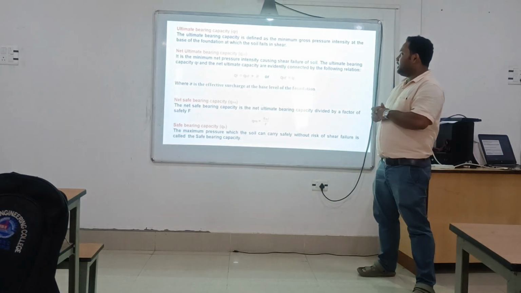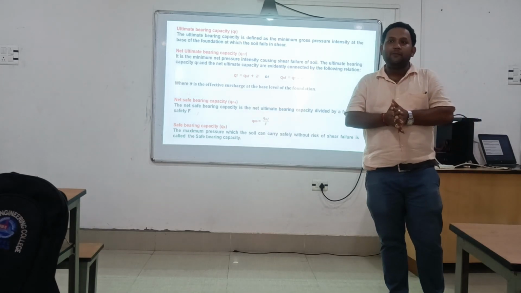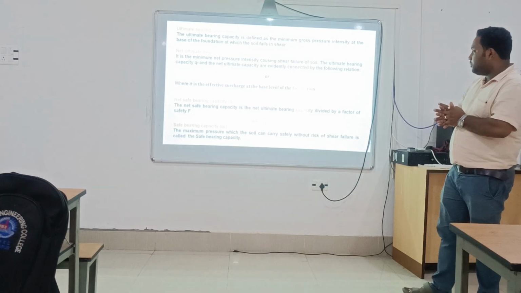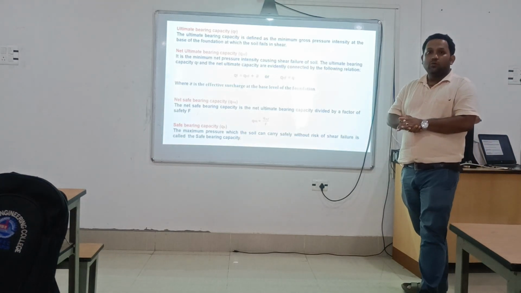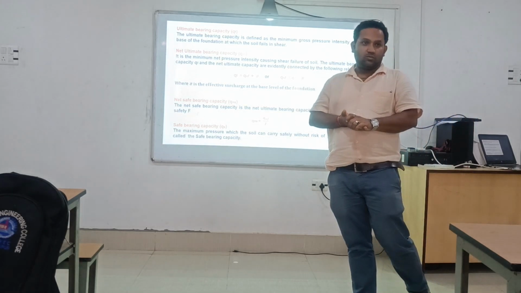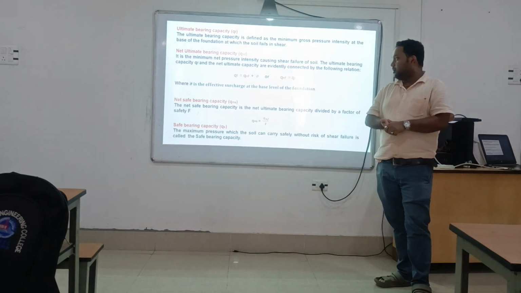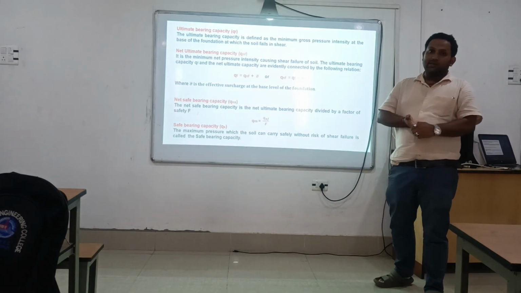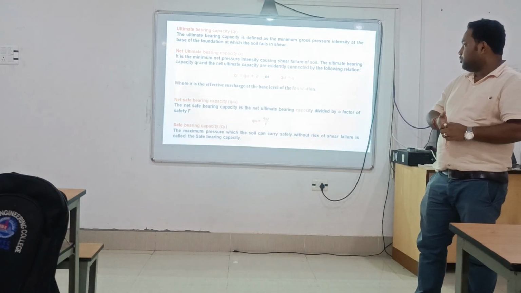Ultimately, the net safe bearing capacity can be calculated as QNS equals QNF divided by F, where F is the factor of safety. Which factor of safety will be considered? Normally we consider 3 to 4 to calculate the net safe bearing capacity. The factor of safety value is 3 to 4.